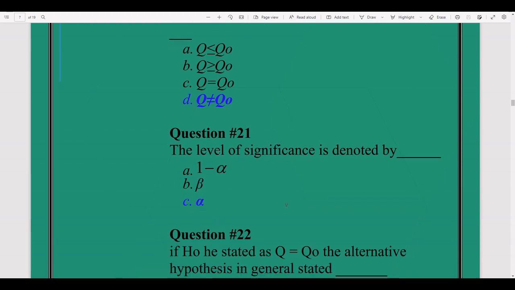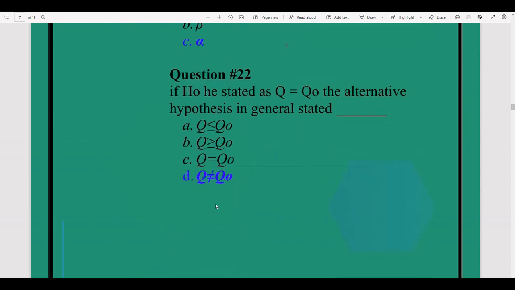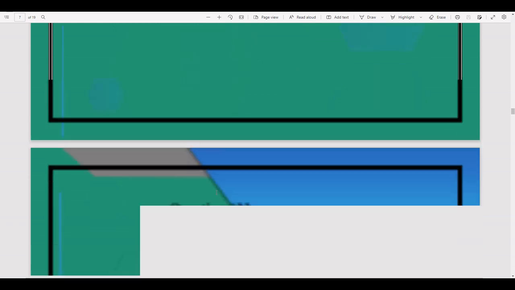Question number 21. The level of significance is denoted by alpha. If H0 is stated as q is equal to q naught, the alternative hypothesis will be less than, greater than, equal to, not equal to. The right answer is not equal to.